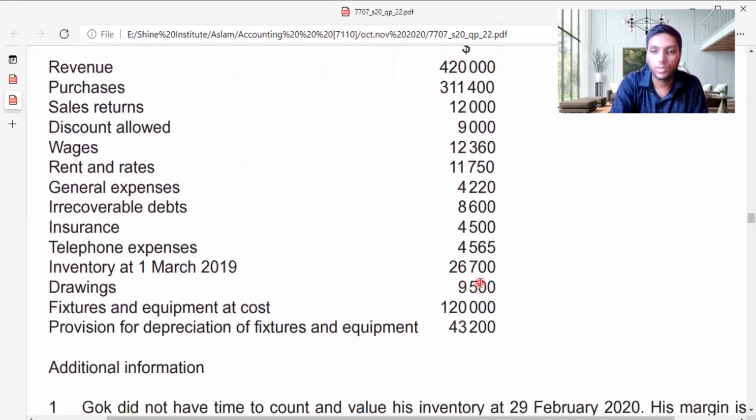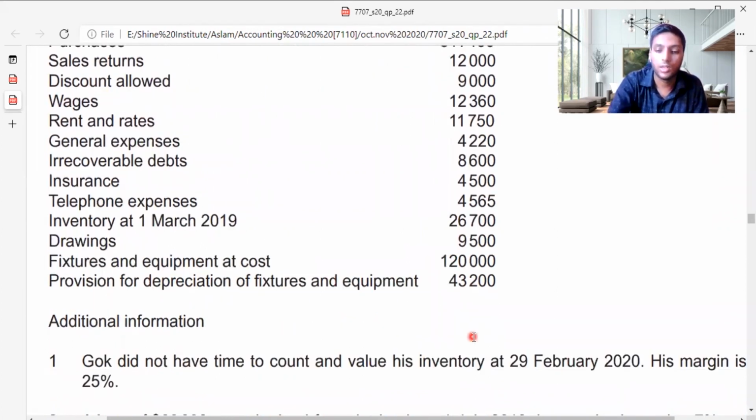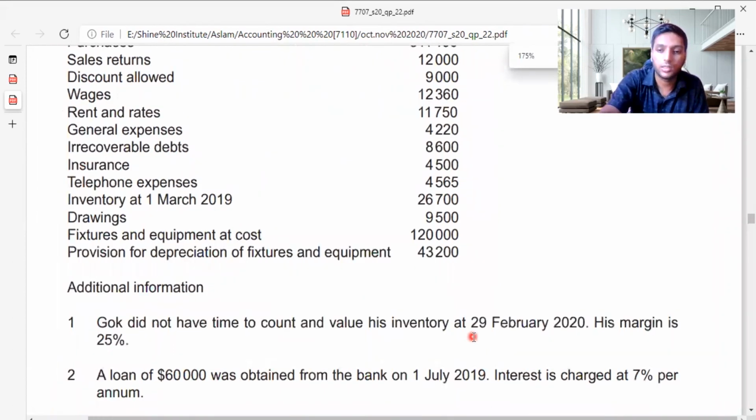Inventory at 1st March 2019 is 26,700. Drawings 9,500. Fixtures and equipment at cost 120,000. Provision for depreciation of fixtures and equipment 46,200. Now, why am I reading this question, guys? Whenever you do a sum, first of all, read the question completely, understand it, then you can start doing it.